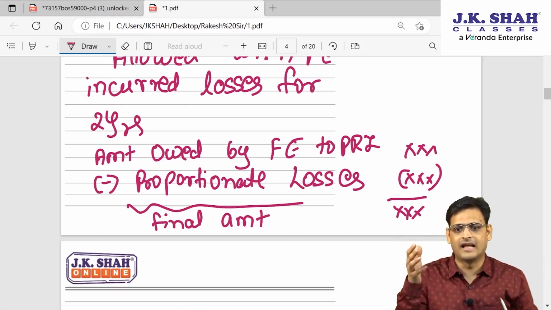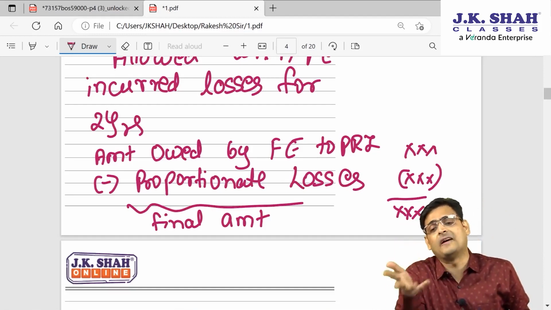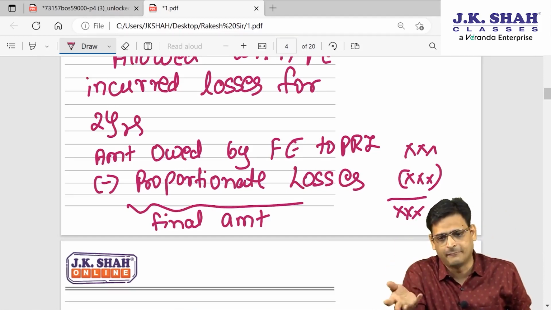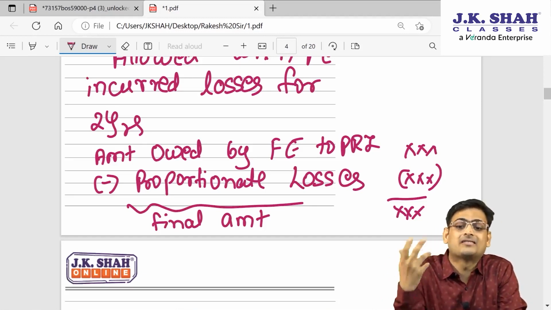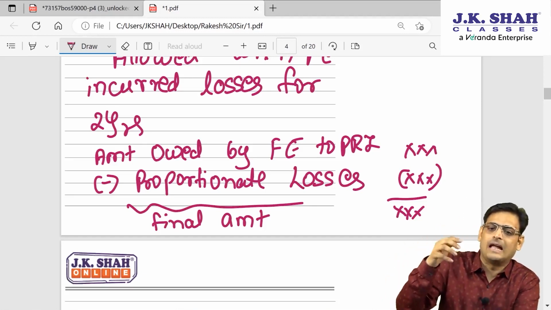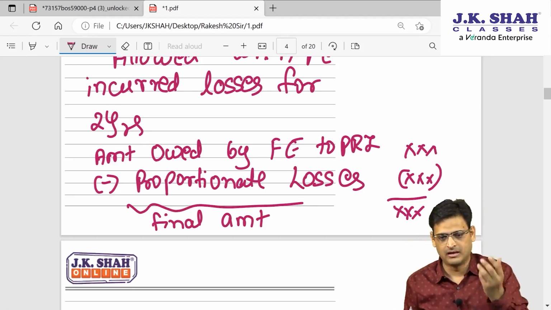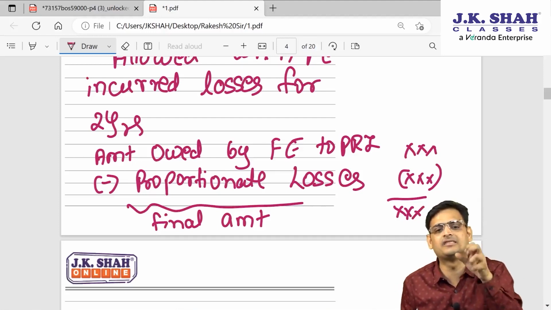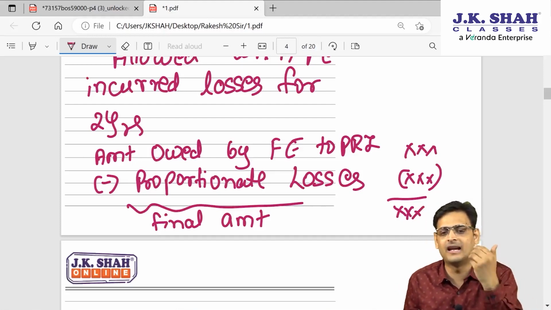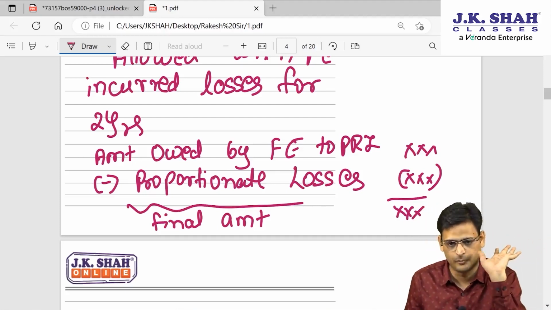If Microsoft has incurred loss of 7%, they can reduce that 50 lakhs claim only by 7%, and the remaining amount is the final amount which the foreign entity will give to Reliance. I hope it is clear.